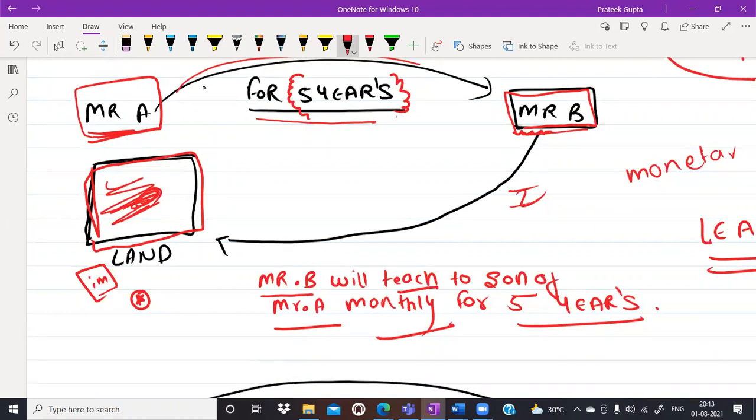The second thing is that this right will be given for a certain period of time. Okay, sir, no problem. 5 years is the certain period of time. Okay. Now, in return for the same, Mr. B can also give services. No problem at all. This will be counted as the consideration. All right, sir. No problem at all. So, sir, this term will be known as lease.